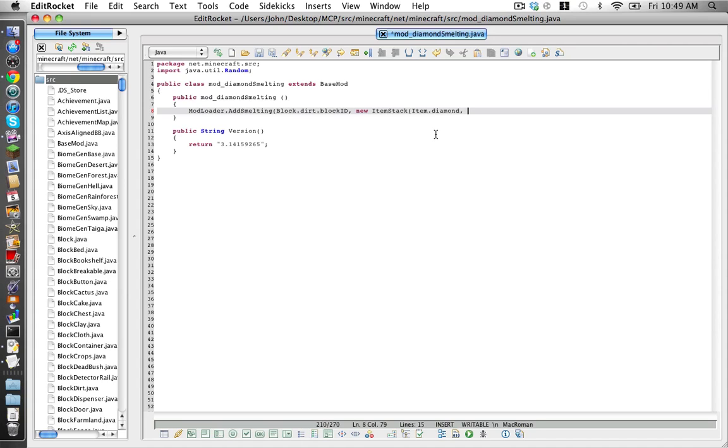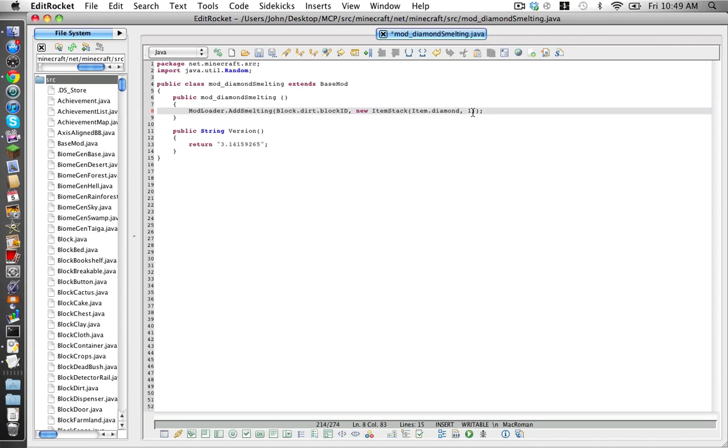Then type comma space, and this is how many it's gonna make after you smelt the block dot dirt. So I want 1 diamond for every 1 block of dirt I smelt. Once you've written your value, you want to close it all off with 2 closing brackets and a semicolon.